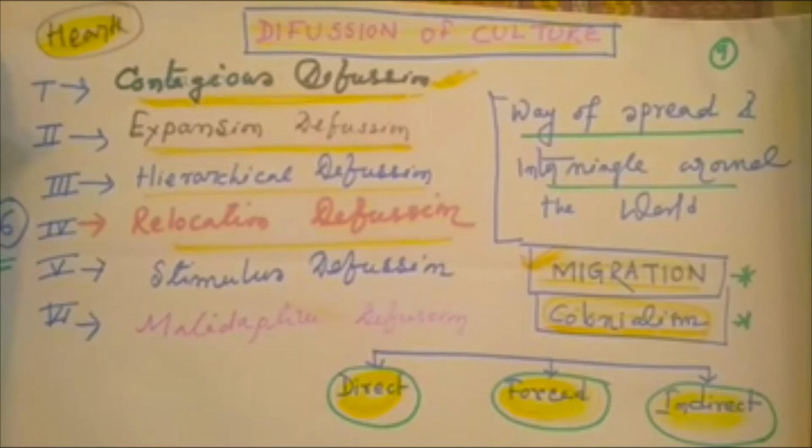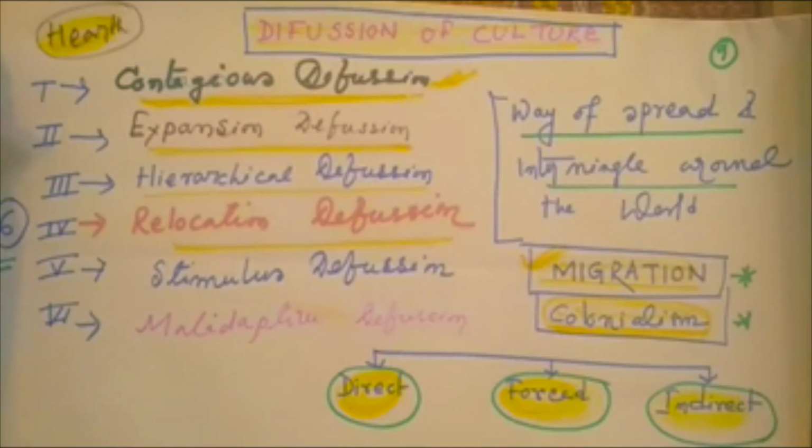We can take another example of hierarchical diffusion, food patterns. McDonald's and pizza spread throughout the world by hierarchical diffusion.